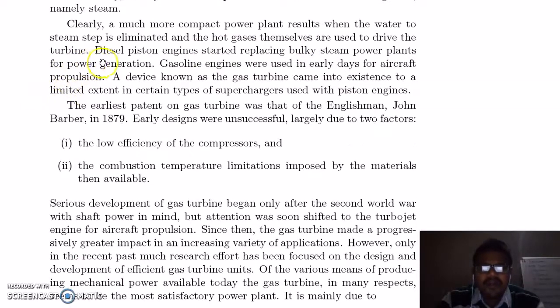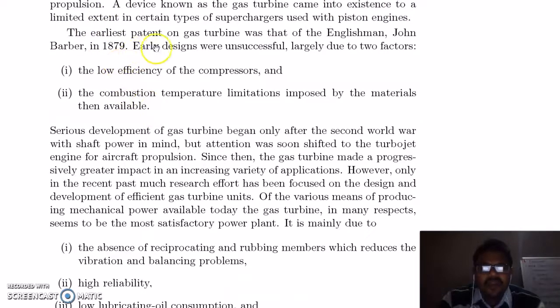and the hot gases themselves are used to drive the turbine directly. Diesel piston engines started replacing bulky steam power plants of ships for power generation, and gasoline engines were used in early days for aircraft propulsion. The earliest patent on the gas turbine was that of Englishman John Barber in 1879. Early designs were unsuccessful due to two factors: the low efficiency of the compressor in the gas turbine, and the combustion temperature limitation imposed by the material temperature limit, that is the metallurgical limit of the materials.